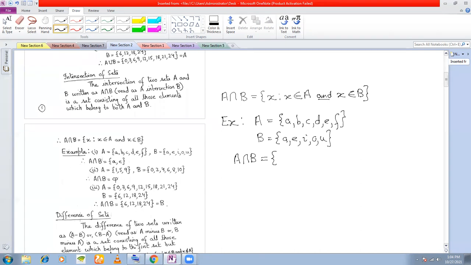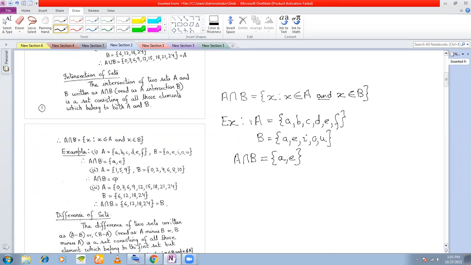Can you see which element is common to A and B? Which elements or which element is common to A and B? A and E. So therefore, A intersection B only consists of two elements, A and E.